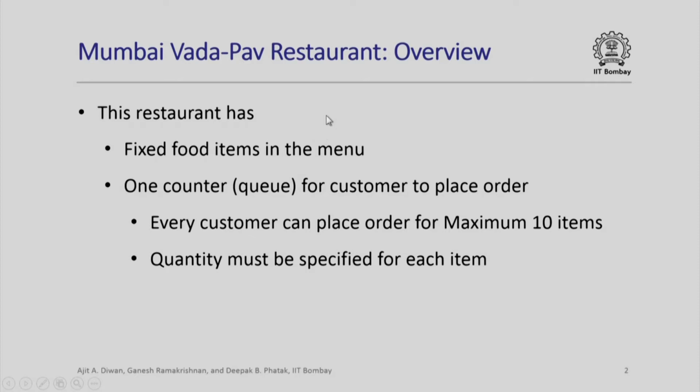Vada Pav, by the way, is a popular dish in Western India, and of course, this restaurant, like all other restaurants, sells not just Vada Pav but many other items. Let us begin with an overview of the restaurant. The restaurant has fixed food items in the menu, and there is one counter in which customers queue up to place orders. We assume that each customer can place order for at most 10 items, and each customer must specify the quantity to be purchased for that item.